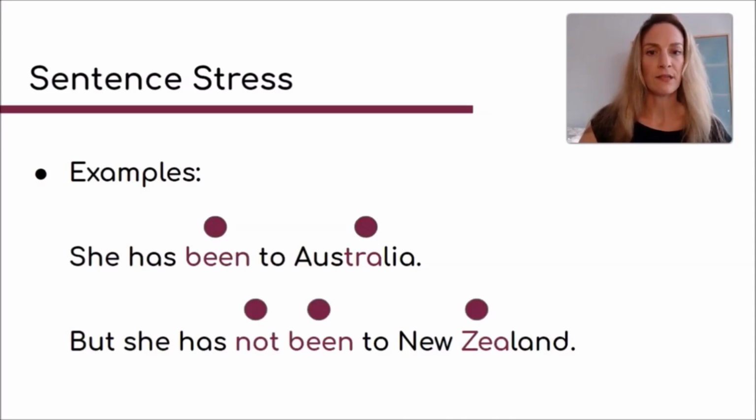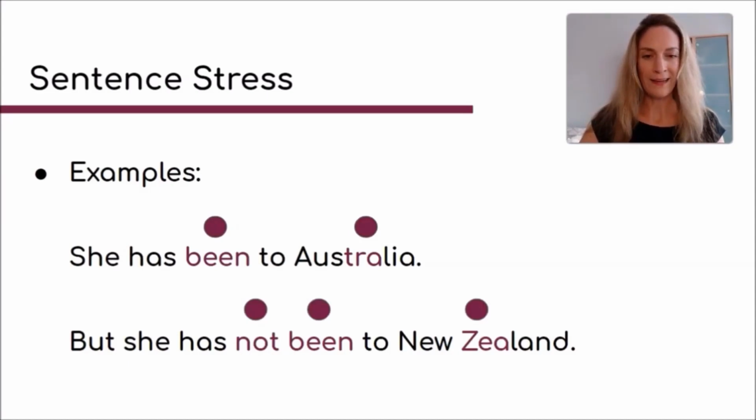Australia has 3 syllables, and the middle one is stressed, Australia. But she has not been to New Zealand. The second sentence is a negative sentence. We have not here. And of course, we could have said she hasn't been to New Zealand. That's possible too. And then hasn't would also be stressed, and the not is stressed here as well.